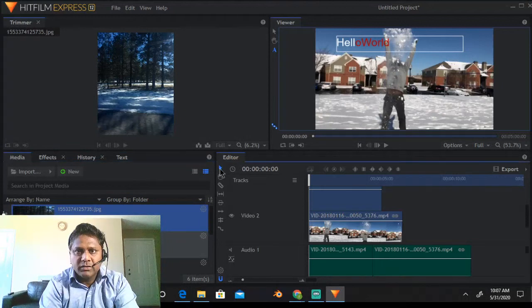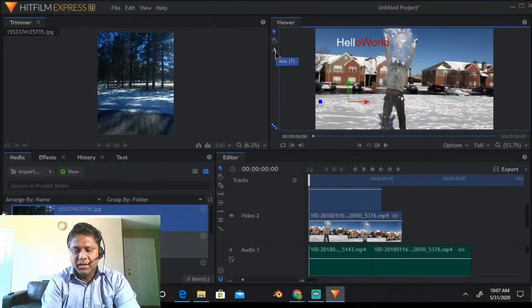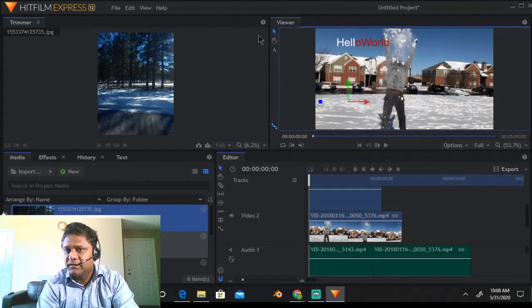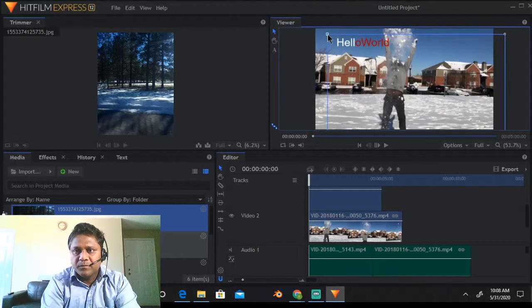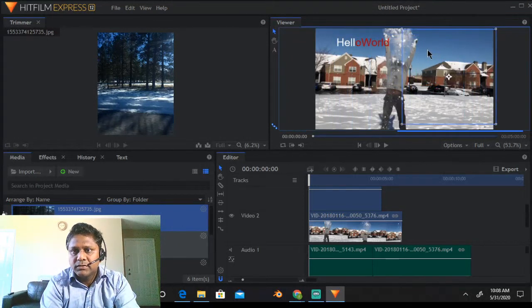Let me click on this arrow icon. This is one mistake which a lot of people make, in fact I was also making. Once the text thing is selected, it will disable a lot of functionality. So make sure that you are back on this arrow. Let me just make this a bit smaller.